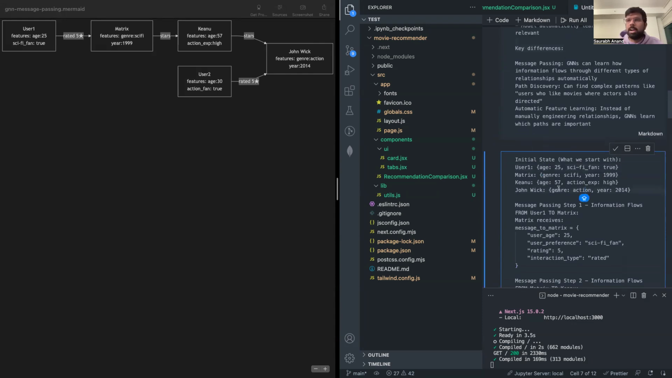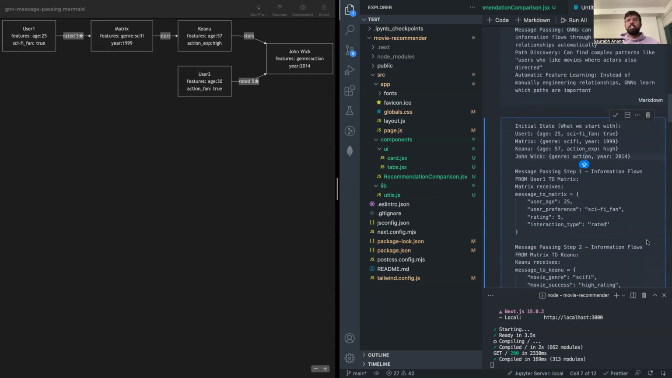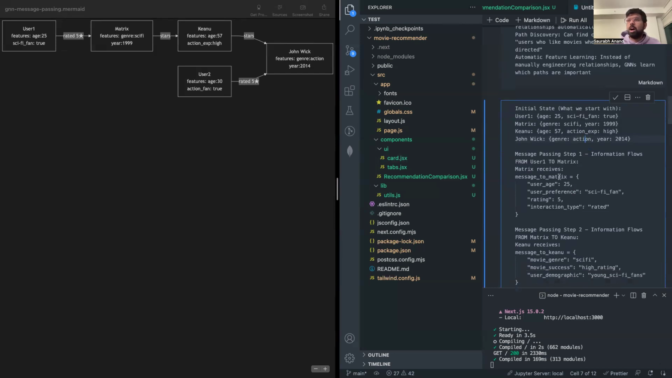We also have some attributes about user two, whose age is 30, kind of similar to user one, and he's an action fan, whereas user one is a sci-fi fan. Now, each message is passed to the neighboring node. The message from user one will be passed to the Matrix. The message from Matrix will be passed to the Keanu node, and so on. So what the Matrix receives from user one is that the user's age is 25, the user preference is sci-fi movies, and he has rated the movie Matrix 5, and the interaction type is rated.